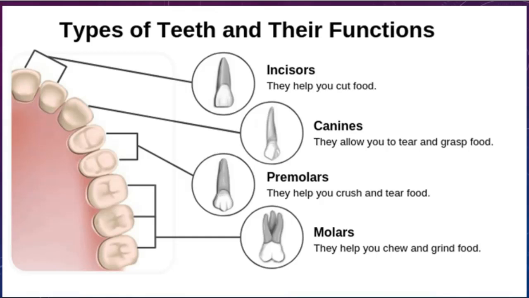Students, lastly we have molar teeth. Molars are 12 in number. This means 6 in each jaw, 3 on either side of the premolars. Students, we use molars for further grinding of the food because it helps us to swallow the food more easily. Now let's move on towards the next slide.